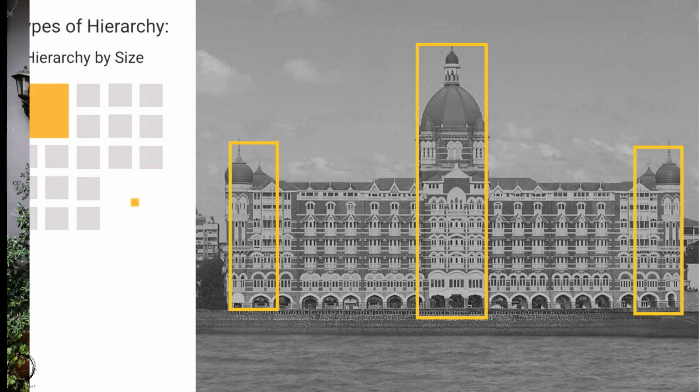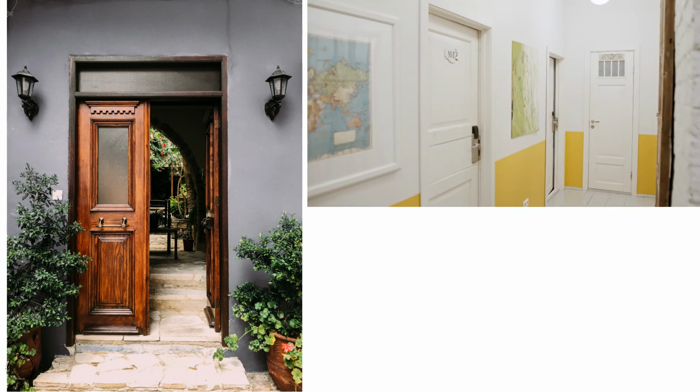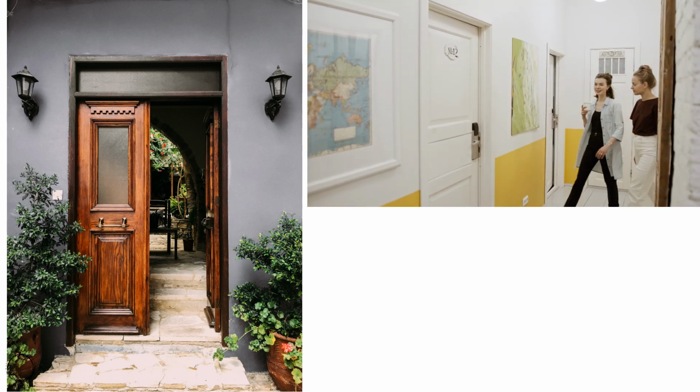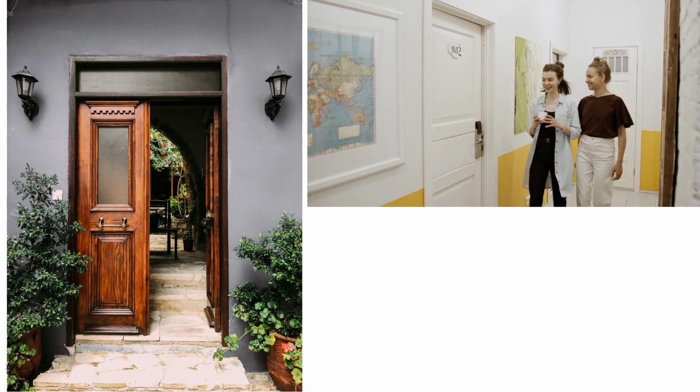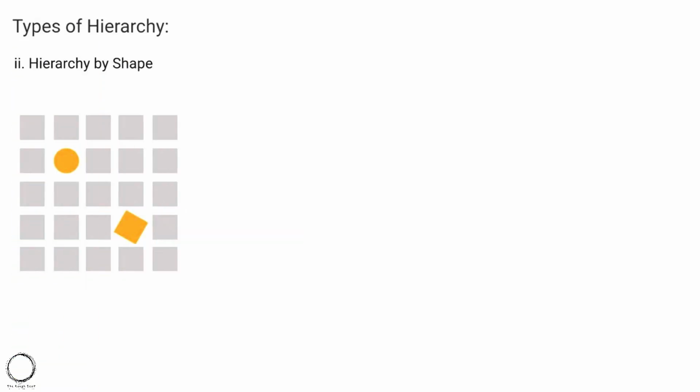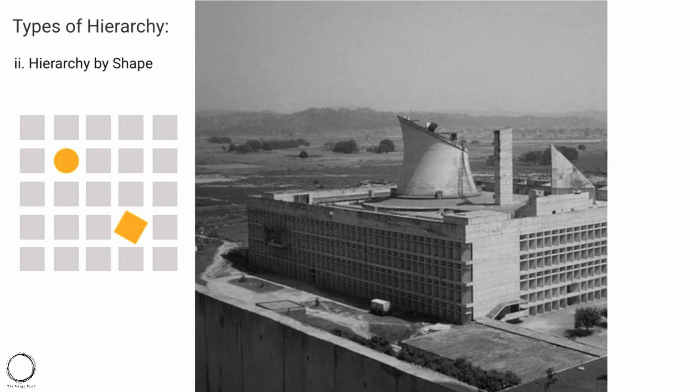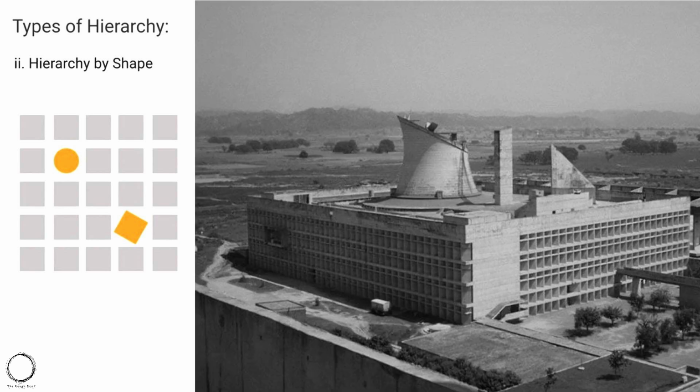For example, like in a house, the main door is always more decorated or larger than the other doors of the house. Similarly, the next type is hierarchy by shape. Now you can see in the graphics below the regularity and the emphasis. So here hierarchy and emphasis go hand in hand. So in the structure below, in the regularity of the windows, the skylights are a different shape. That creates the hierarchy of shape.